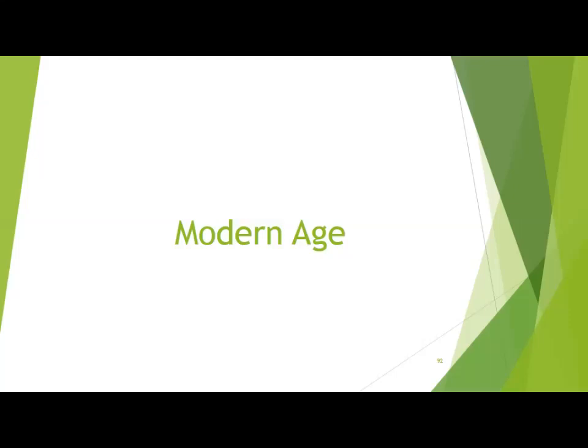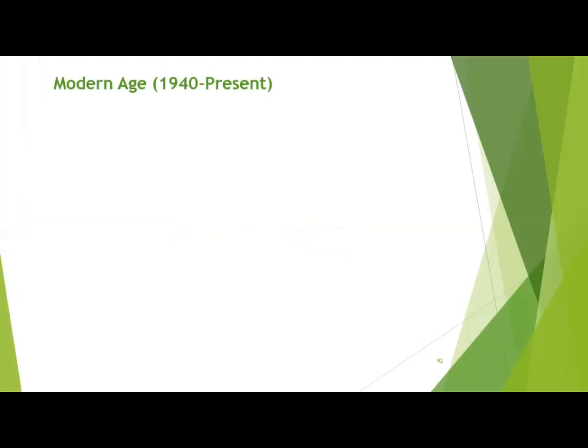So after that, in modern age, an electronic switch was invented called the vacuum tube, which made it possible for us to compute data electronically. We will discuss this in the next few slides. Modern age started in 1942 to present. Why did modern age come? Just because of the electronic computer.